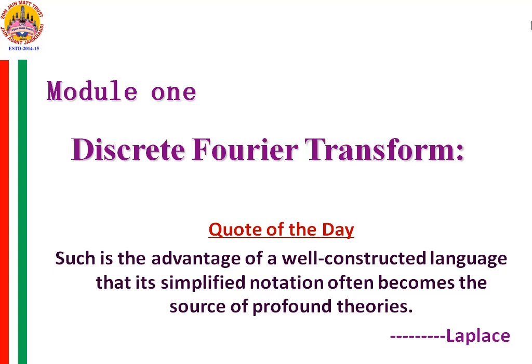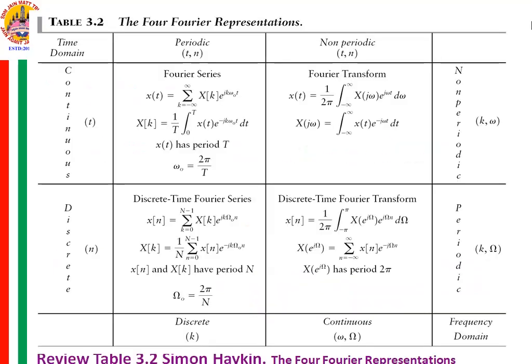Now, as you have already seen, for a discrete time non-periodic signal, its frequency representation is continuous in nature. This is what you have seen in the previous semester, the four kinds of representation. If your signal is a discrete time signal which is not periodic, and you find its Fourier representation, its frequency domain signal is continuous in nature, that is, X(omega) is continuous.